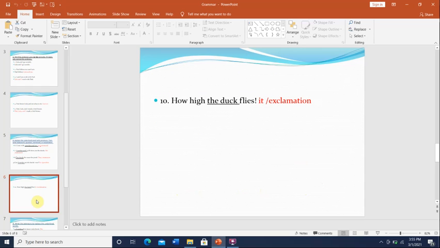For number 10, it says, how high the ducks fly. And we see an exclamation mark. Okay, sometimes when you see how high, you think the how is asking you. But here it's like a person that is surprised. He's surprised how high the duck can fly. Okay, so it's an exclamation. And we replace the underlined noun duck. Since only one duck, we will replace it with it. Okay, if it's plural, it will change to they.